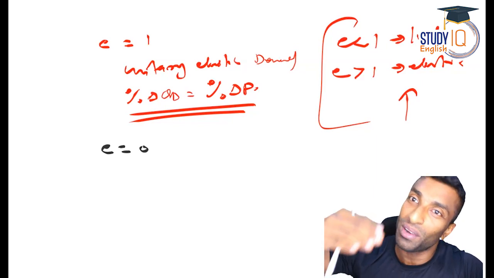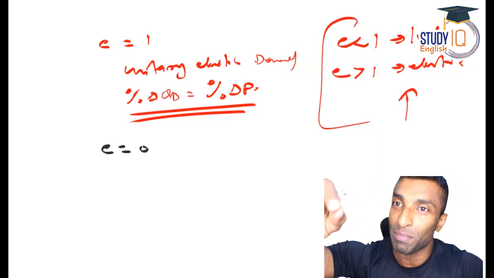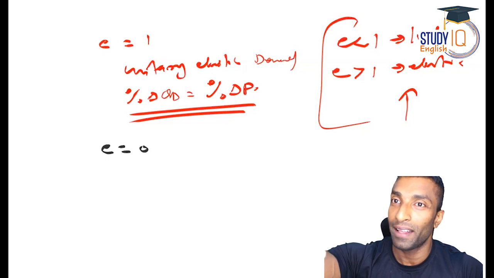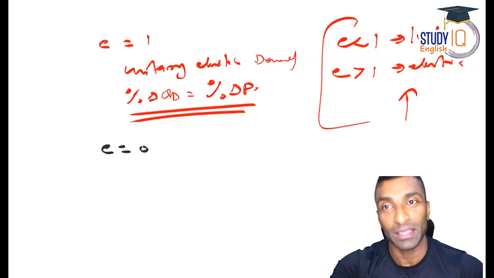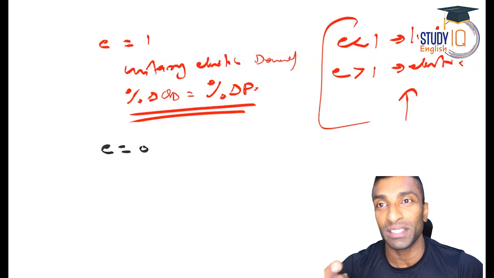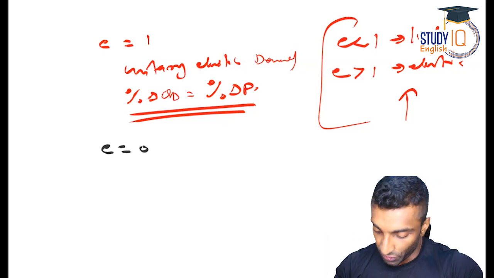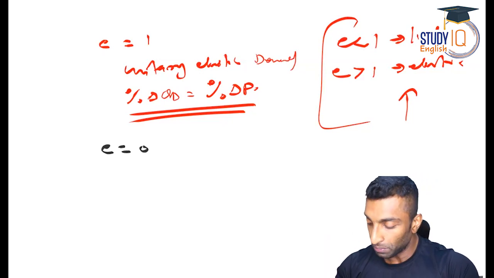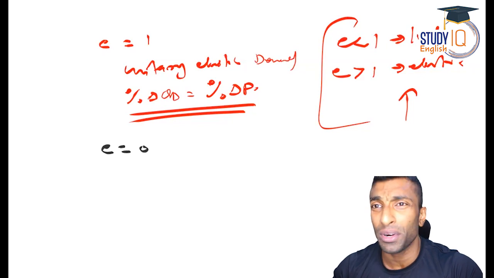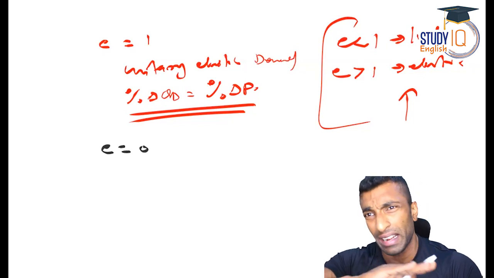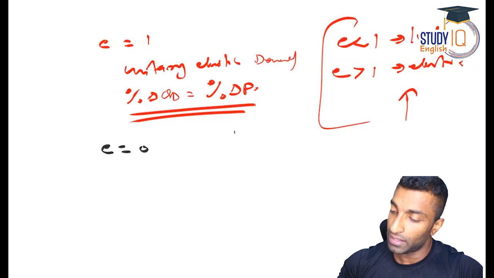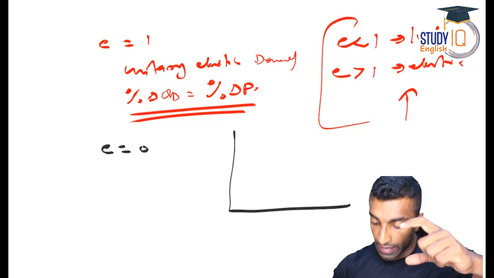You increase the price 100%, but still you're not stopping putting salt, right? So it is not going to affect much. Same case with medicine also. Salt is a very good example in this case. So E equal to 0, whether the price increases or decreases, it is not going to affect the demand at all.